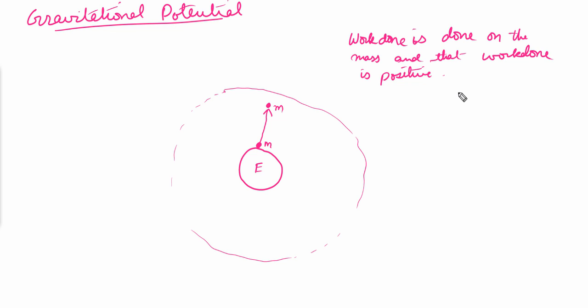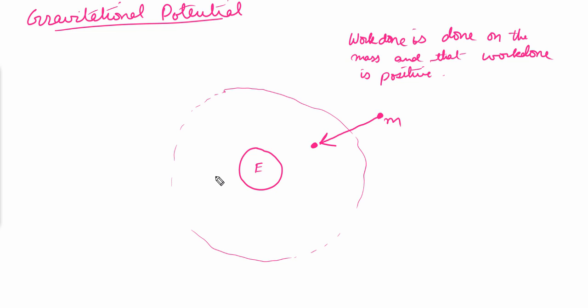Now let's come over to the concept of gravitational potential. So from here you can see that if we move the object away from the surface, away from the Earth, it means the work done is positive. Now let's suppose that there is a mass that is placed outside the gravitational field. This is the mass. We do some work onto this mass and bring that mass within the gravitational field over here. So in this case, because we are moving towards the earth, our work done will be negative.